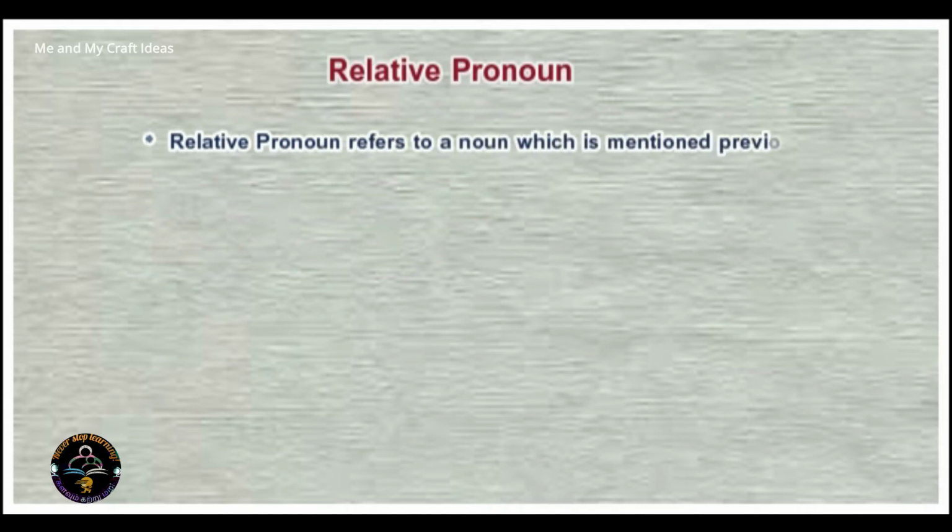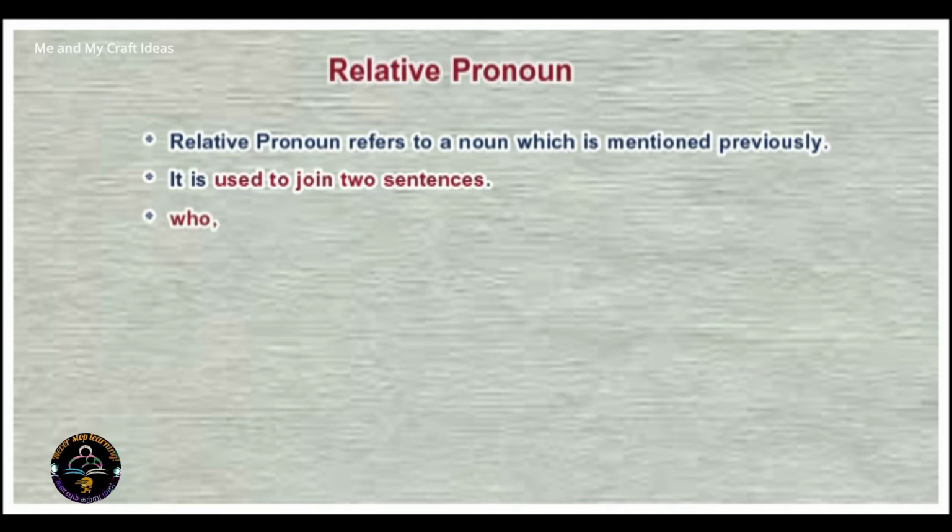Relative pronoun. Relative pronoun refers to a noun which is mentioned previously. It is used to join two sentences. Who, whom, whose, which, that, when, and where are the keywords for the relative pronoun.